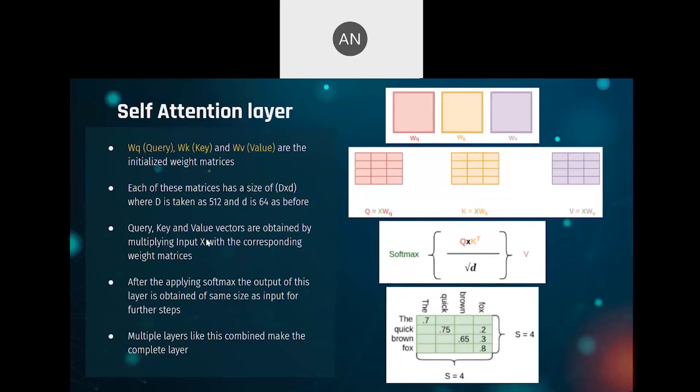Basically, in each self-attention layer, you will have three weight matrices called WQ, WK, and WV, where Q, K, and V refer to query, key, and value respectively. The dimensions of these weight matrices are capital D cross small d, where capital D is the same as the one we saw before, 512, and small d is 64.